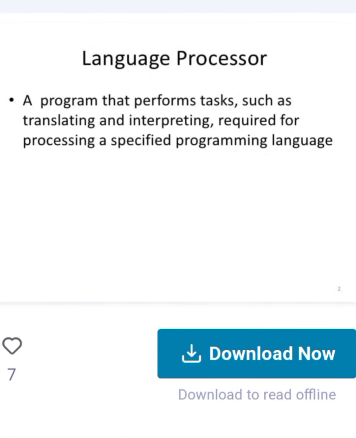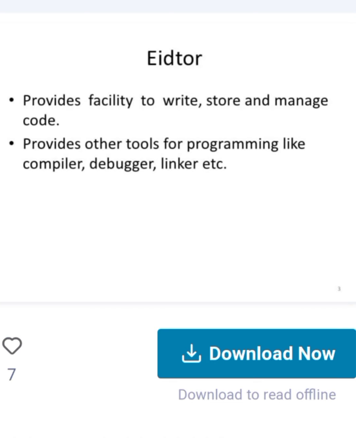Good morning students. We are looking at the April 2016 university question and answer for System Software. Part C, first question: Explain the various language processor development tools. What is a language processor? A program that performs tasks such as translating and interpreting required for processing a specified programming language.